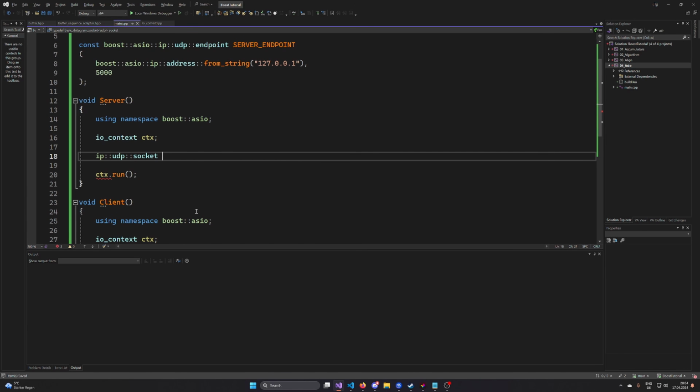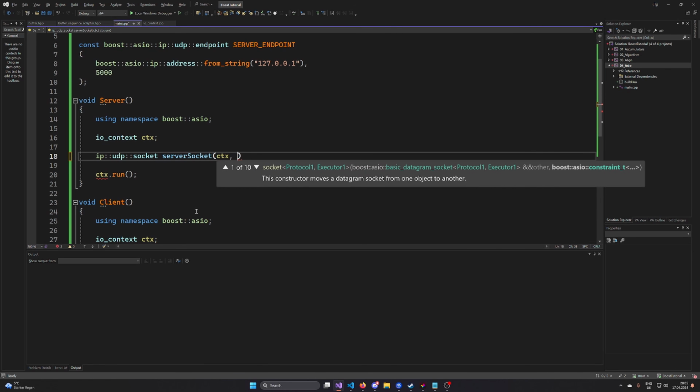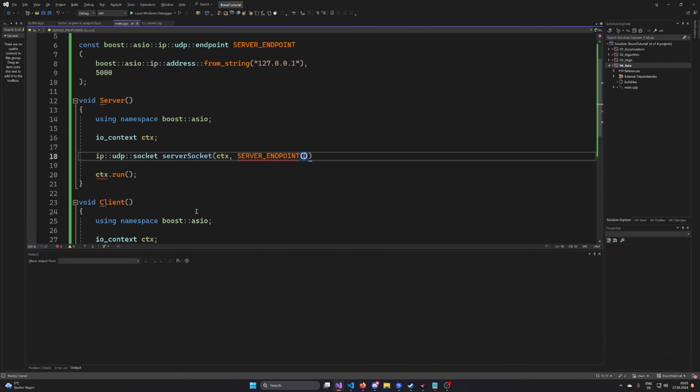We are using a socket for communication. Now the server socket, so the socket that we are using to receive data on the server, is of course being built up on the server endpoint. So what we are specifying here is the context, to basically tell the socket which context to operate on.